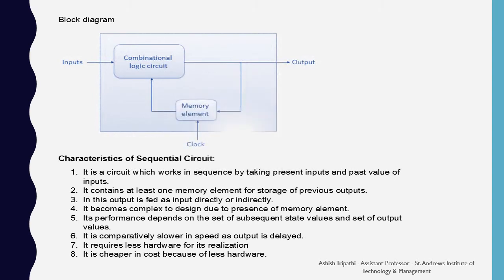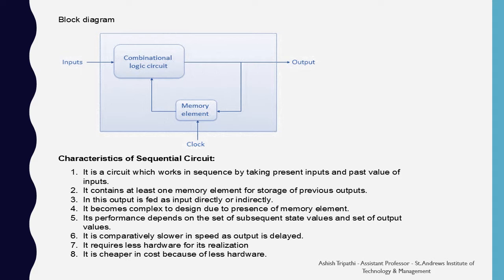Here is a block diagram. In this, you can see that there is a combination circuit which is receiving the input from the external source and giving the output. The output is also fed back as the memory element in the combination circuit. So the previous output corresponds with the present input to give the present output.